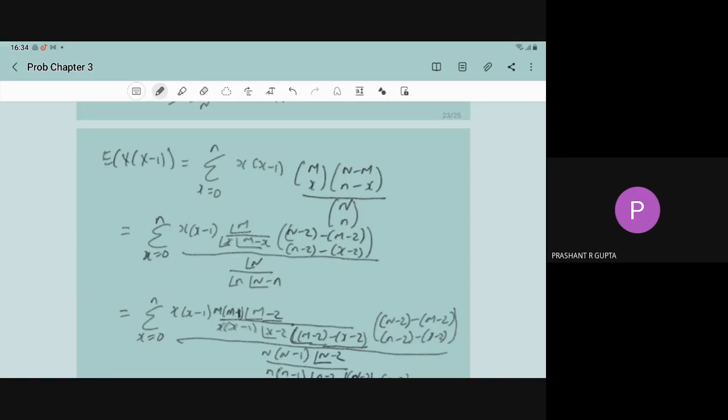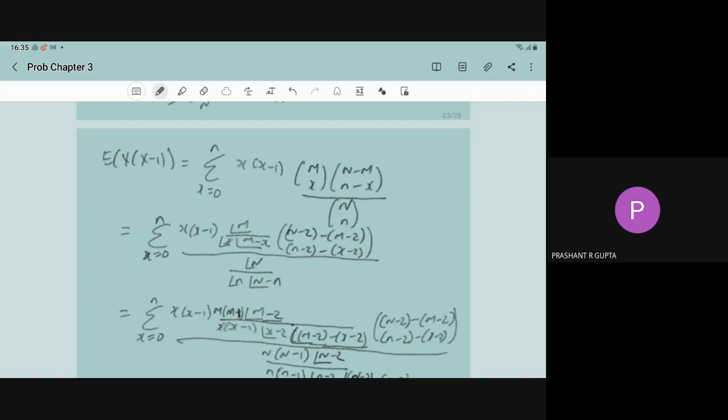And what is the f(x)? It is mCx times (N-m)C(n-x), divided by NCn. So that can be written as summation x = 0 to n of x(x-1). Now the first combination can be written as factorial m upon factorial x, factorial m minus x. The second can be written as (N-2 choose n-2) with (N-m) choose (n-x).